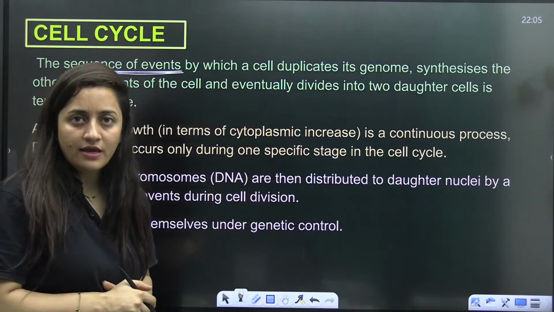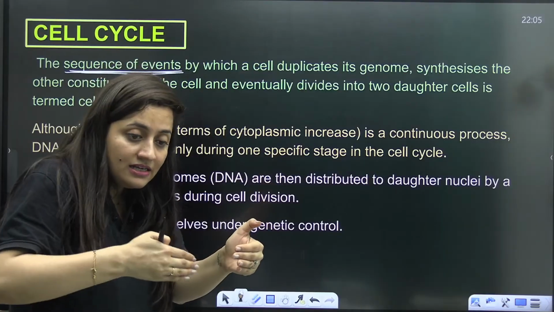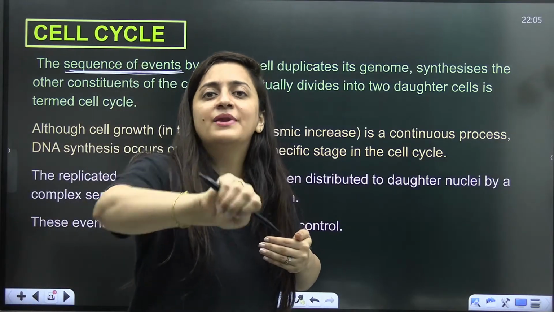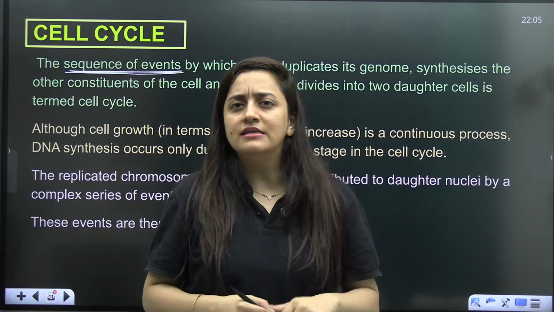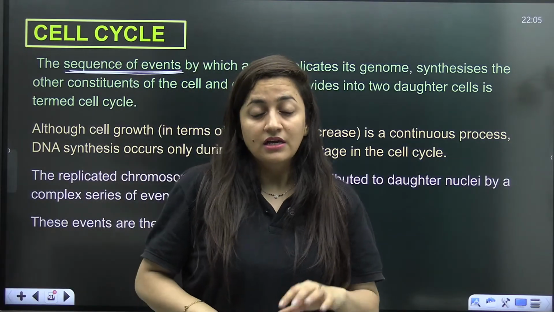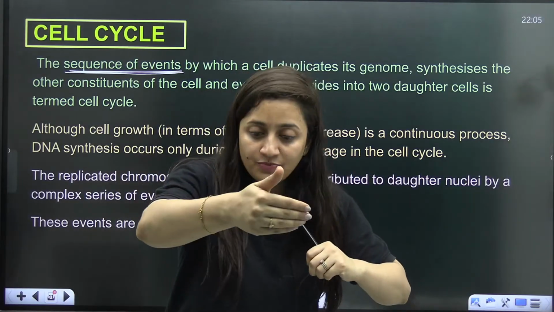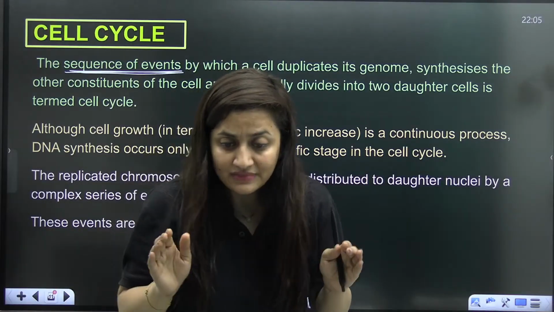That is the same story here. So what is the important thing? That this is not a single event. It is a sequence of events, and all these events take place in a coordinated manner. It's not that there is some random event, now the cell is increasing cytoplasm, now it is doing DNA replication, sometimes DNA replication first and cytoplasmic growth later. No, there is nothing like that. Are you getting my point?